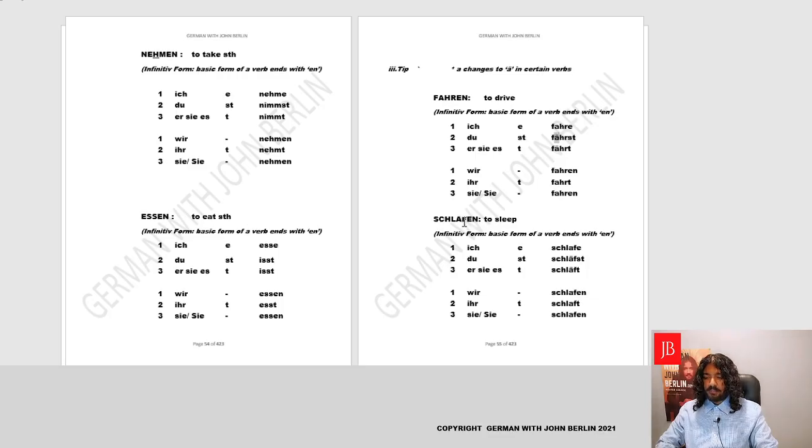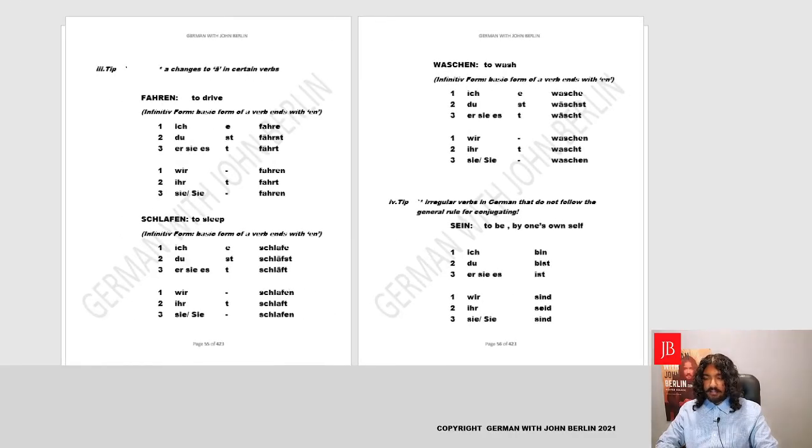Similarly applies for the verb schlafen, which means to sleep. Ich schlafe, du schlafst. Nein, that'll be wrong. We'll need to change A to A umlaut. Du schläfst. Perfect. Sie schläft. Wir schlafen. Ihr schlaft. Sie, sie schlafen. So as long as the stem keeps changing, it'll only be affecting the second and third person, like we talked before. Yes? Moving forward, let's see which verb we have.